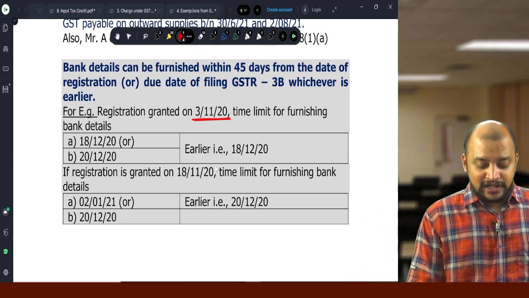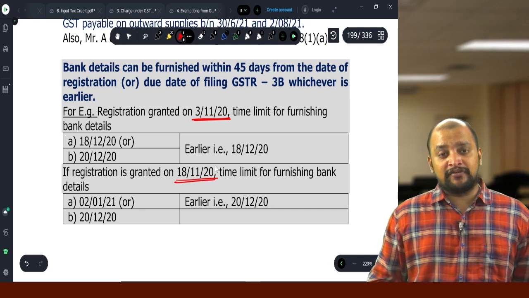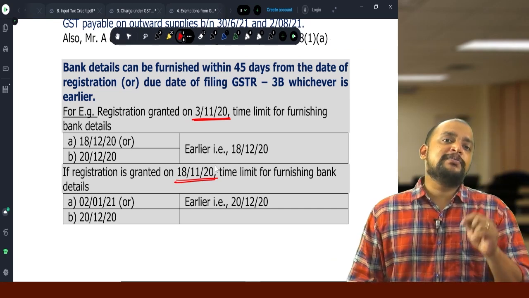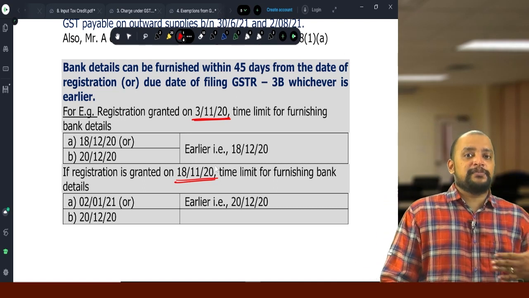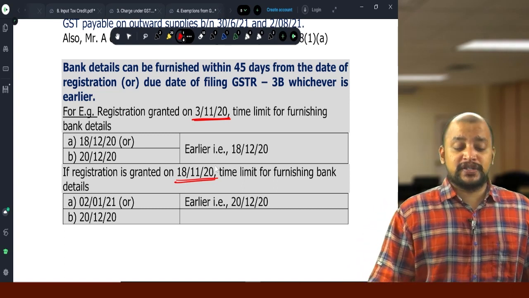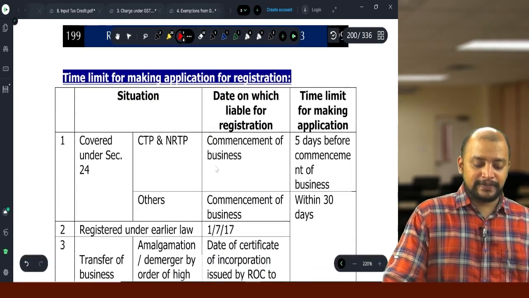Suppose the registration is granted on 18/11, 45 days will be 2/1/2021, and for November month the 3B has to be filed by 20th of December. So whichever is earlier is 20th of December. So this is the time limit by which we need to furnish the bank details.